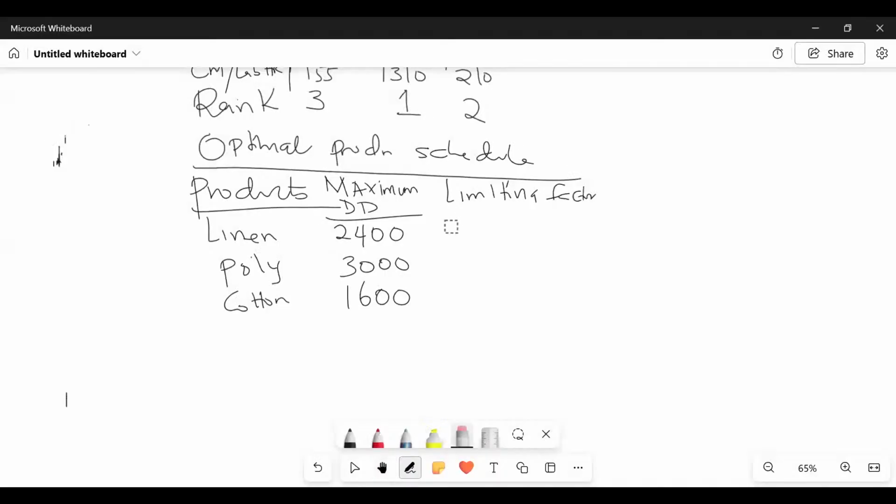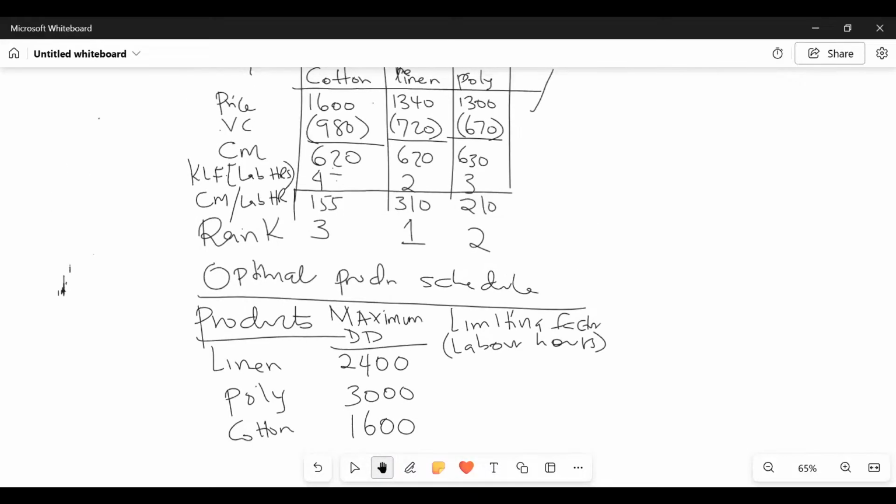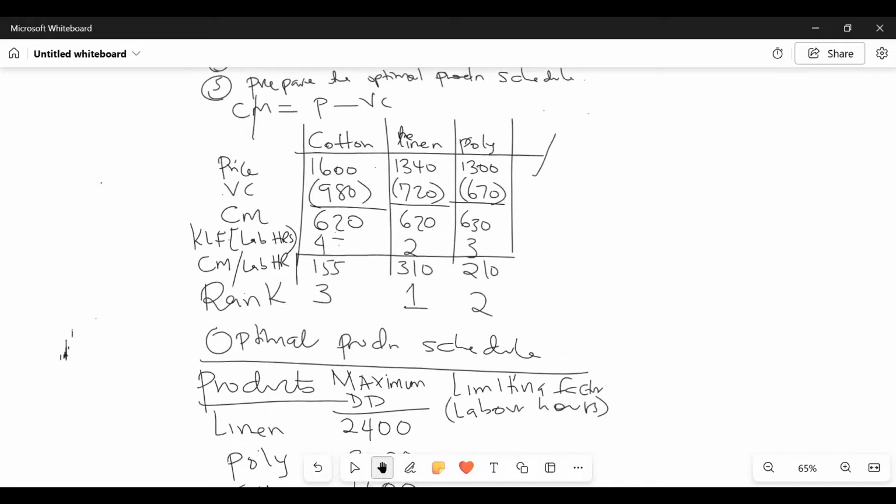So for labor hours, we have here our labor hours. I'm interested in getting the total. But do we know how many hours each linen clothing needs? Linen clothing, ladies and gentlemen, how many hours do we need for the linen? We are given somewhere here. We can see the labor hours, isn't it? Linen are how many? 2.